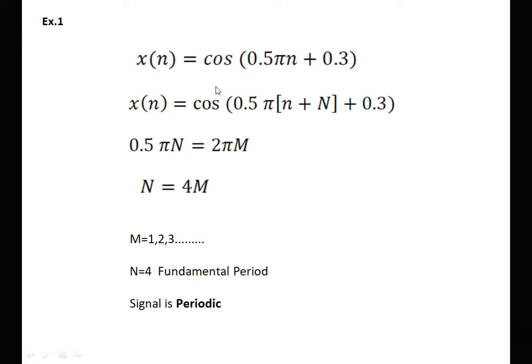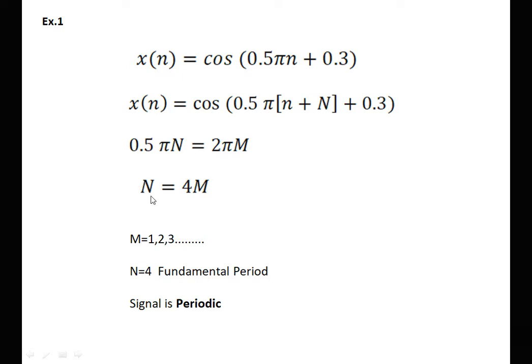First exercise, x of n is equal to cos of 0.5 pi n plus 0.3. So this is the phase, so we are going to ignore this portion. Now we require to replace n by n plus capital N. Now we are interested only in this section of capital N. Then 0.5 pi capital N is equal to 2 pi m. We equate this portion to 2 pi m to show the periodicity.